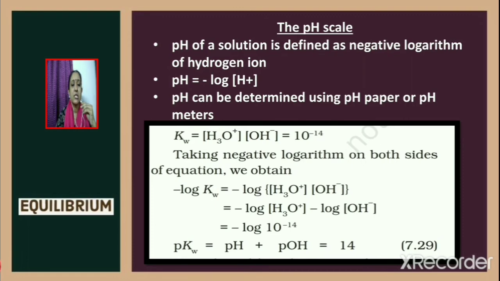Now what is minus log Kw equal to? pKw. What is minus log H3O plus concentration equal to? pH. And what is minus log OH minus ion concentration equal to? pOH. Minus log of 10 raised to minus 14 is equal to 14. Thus finally we get pKw is equal to pH plus pOH, which is equal to 14.